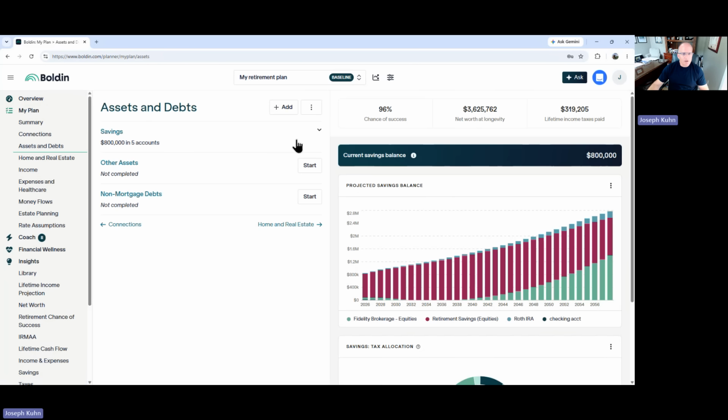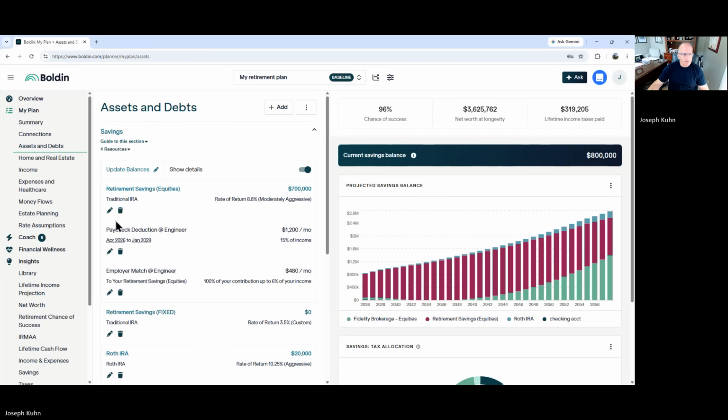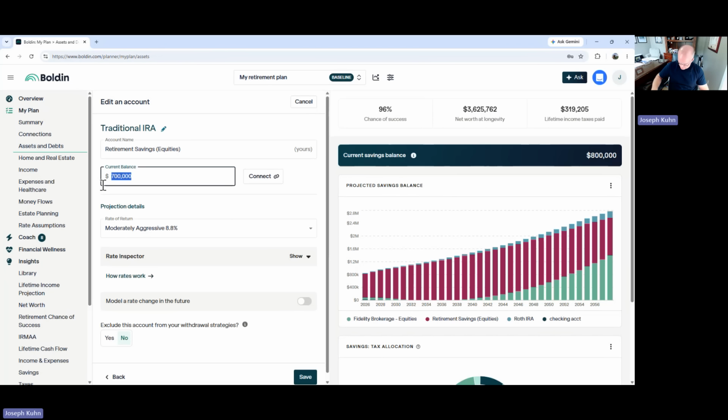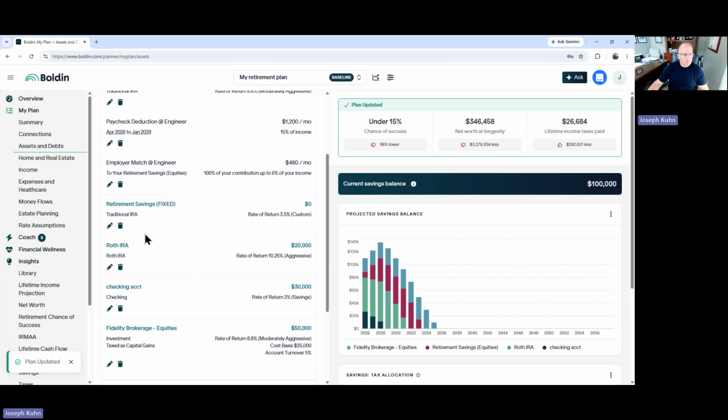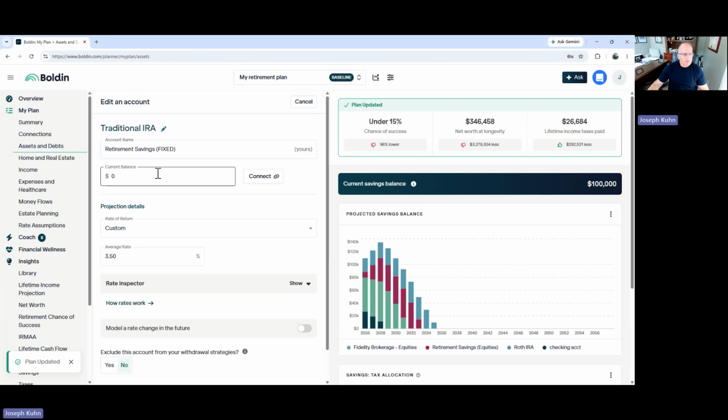Let's do it the other way. Let's take the traditional IRA equities and make that 0, and go down here to fixed and make that $700,000.